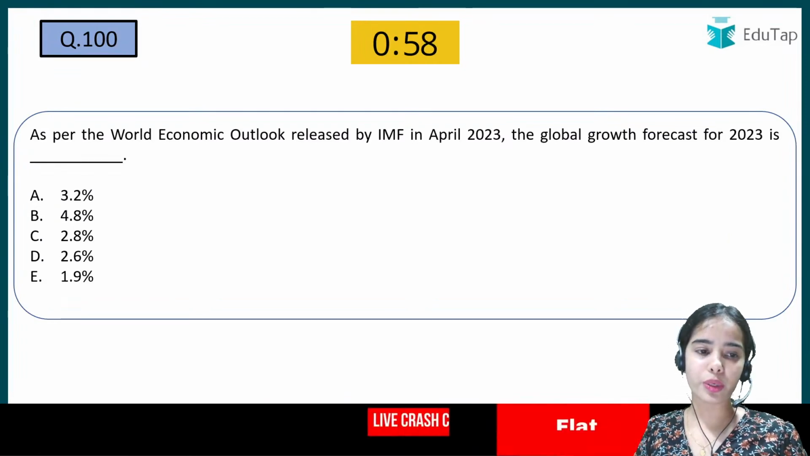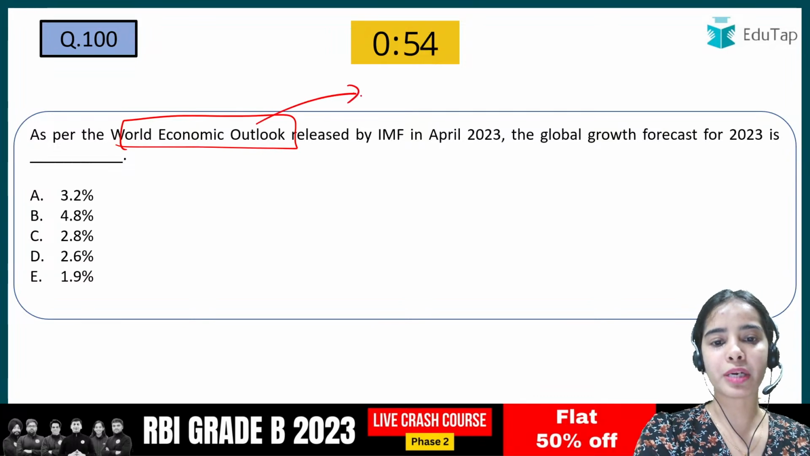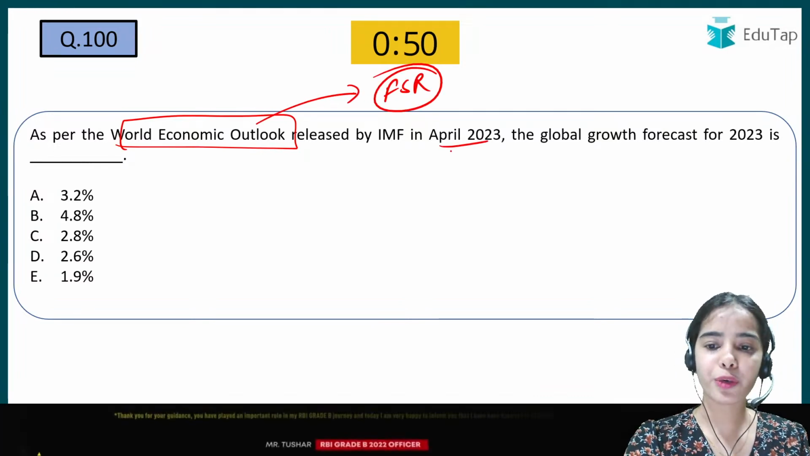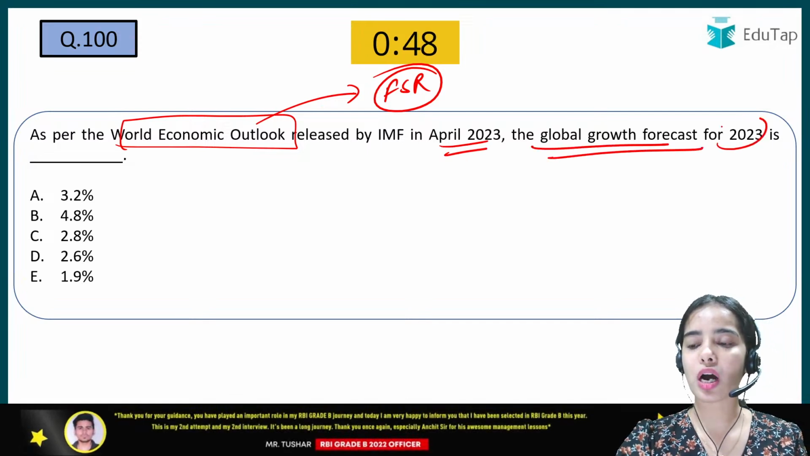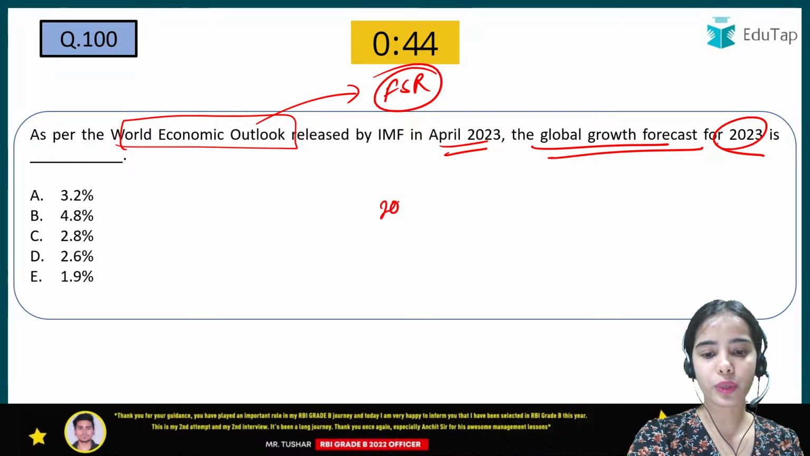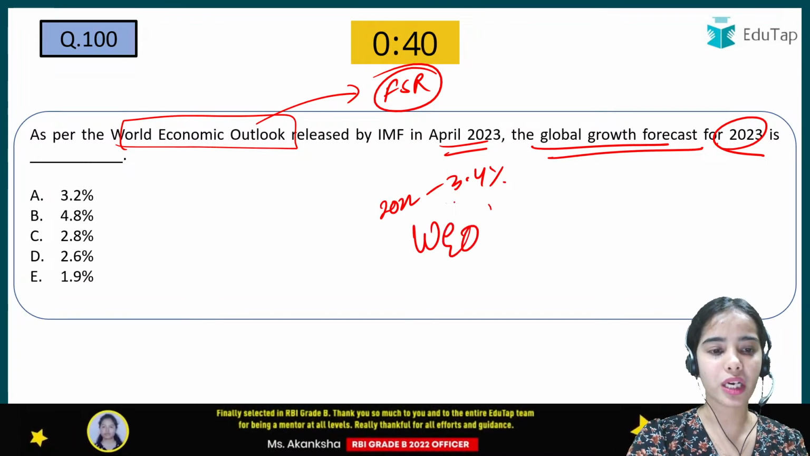So this is the last question. As per the World Economic Outlook, this has recently been mentioned in the report released by the IMF in April 2023. The global growth forecast for 2023 is what? So the global growth forecast for 2022 was 3.4%. That was given by the World Economic Outlook.